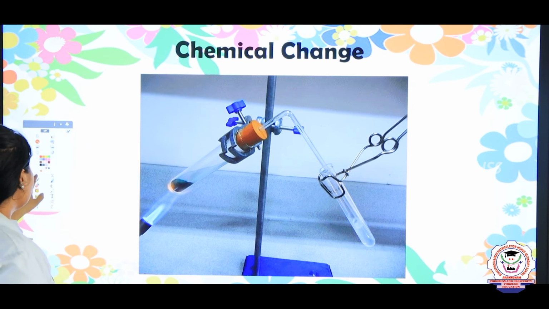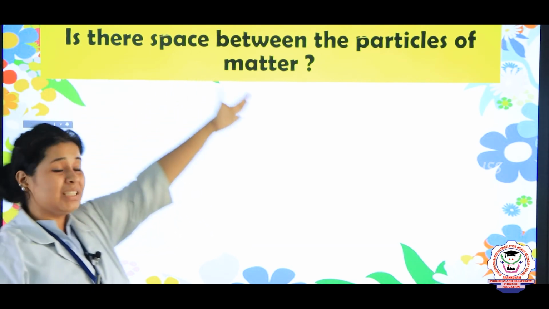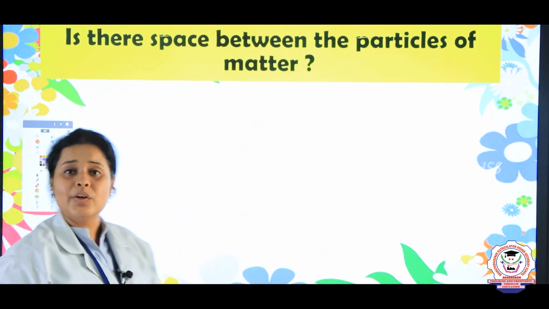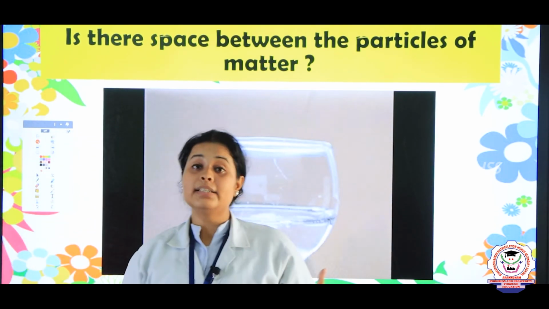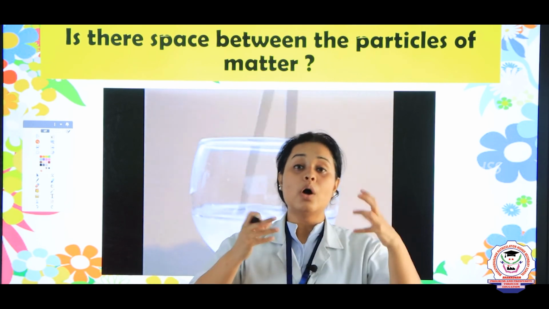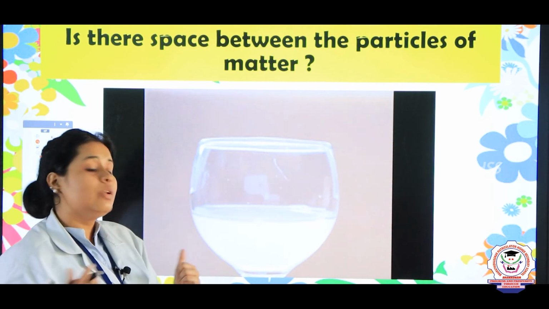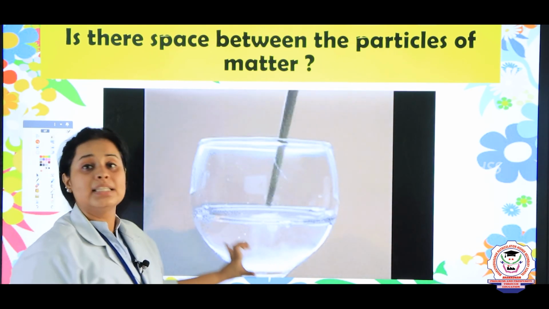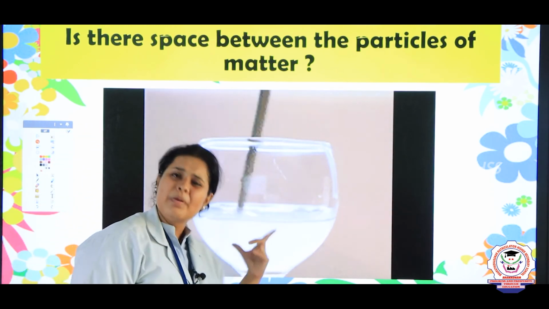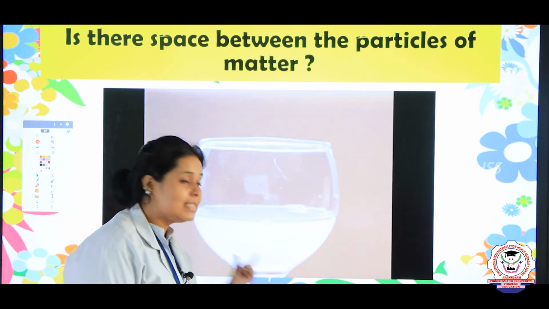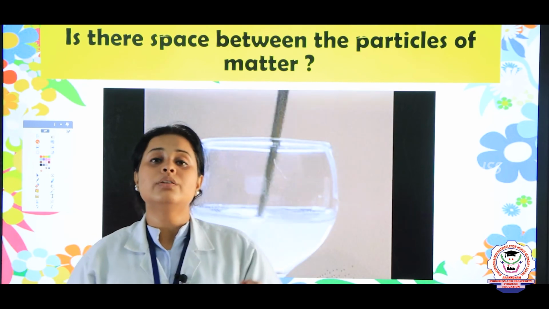Okay? After this, children, we should know whether there is really space between the particles of any kind of matter. So, for that, first we are taking a liquid which is water. Inside that we are adding a salt or a sugar. Now, when I am putting it inside this and I am mixing it, you will notice that there will be no increase in the shape or increase in the level of the water. That means, yes, there are some kind of small spaces present inside the liquid, which are occupied by the sodium chloride or the sugar particles.